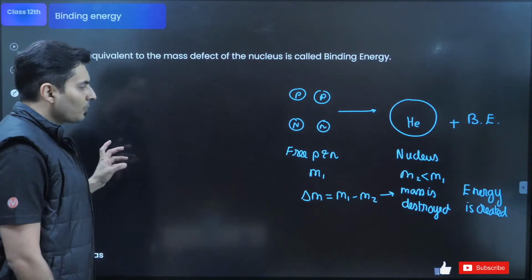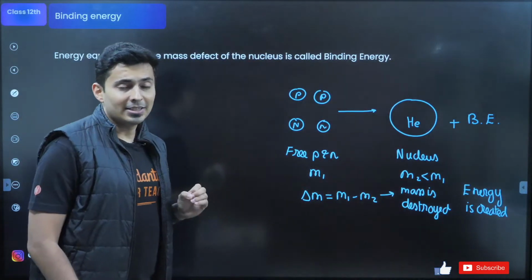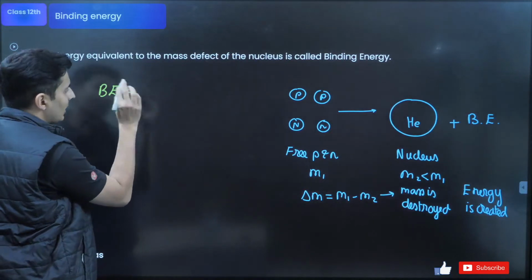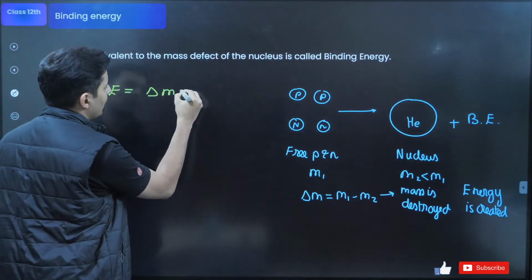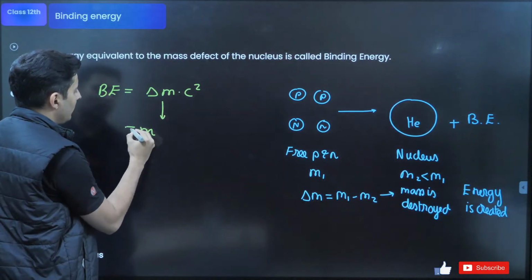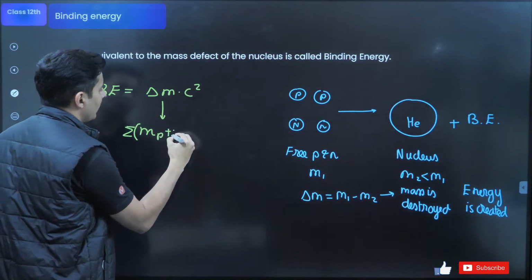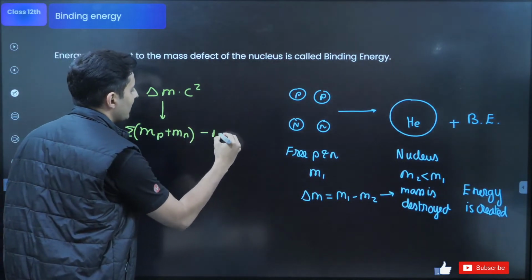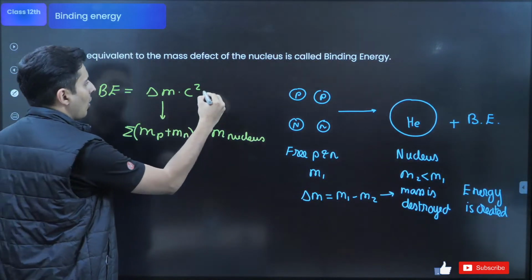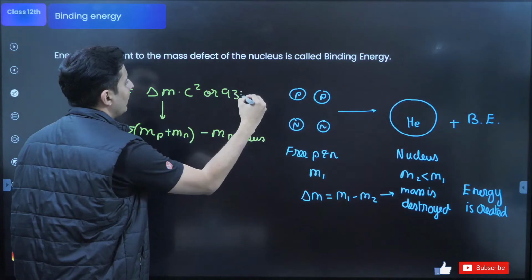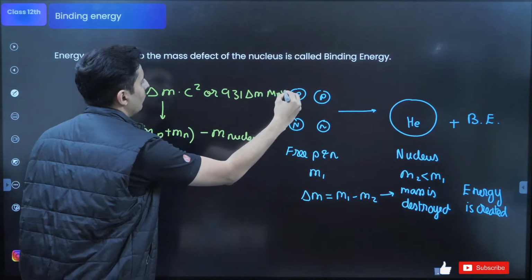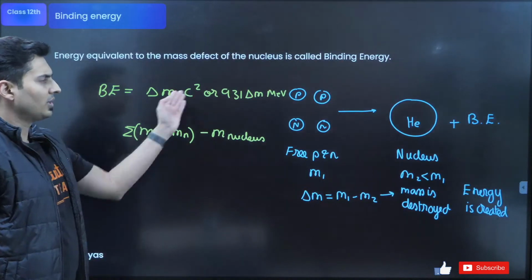Now this binding energy is calculated by delta M times C squared, where delta M is the total mass of the protons plus the neutrons minus the mass of the nucleus. This is how you calculate it, or you can also use 931 times delta M in mega electron volts, whichever formula you want to use.